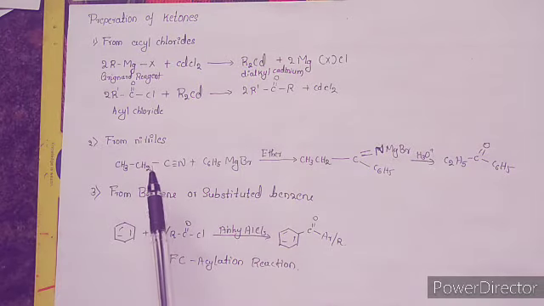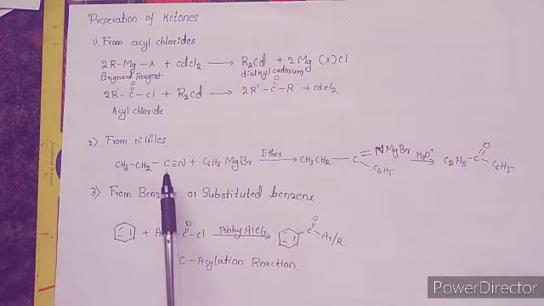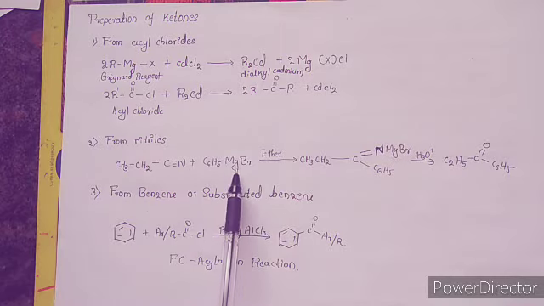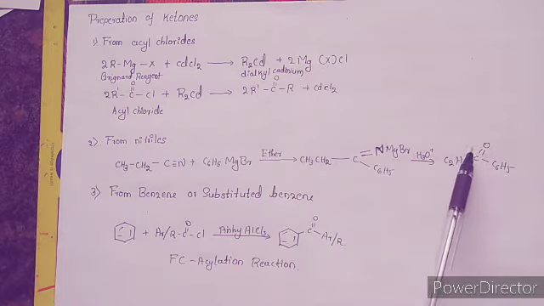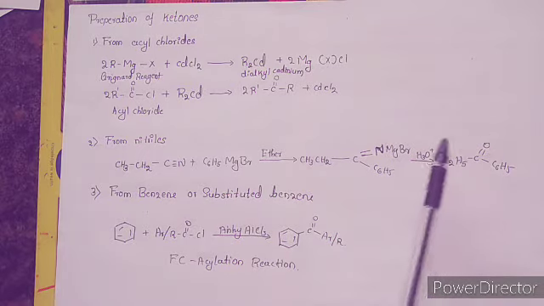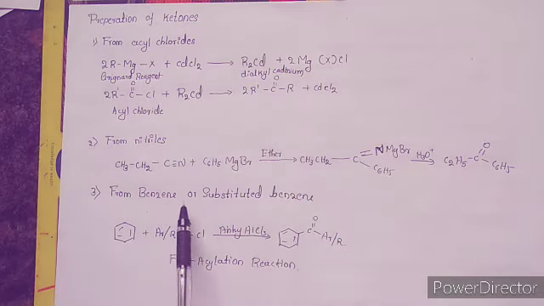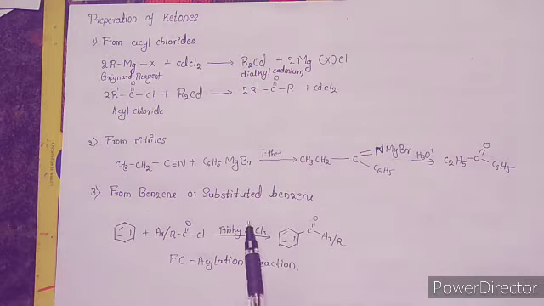Then the second method is from nitrile. This is a very simple reaction where the nitrile is treated with the Grignard reagent, and followed by hydrolysis gives the ketone as the product. And the last one is from benzene or substituted benzene, where benzene is treated with acyl chloride or alkyl chloride in the presence of anhydrous AlCl3, giving the ketone as the product.